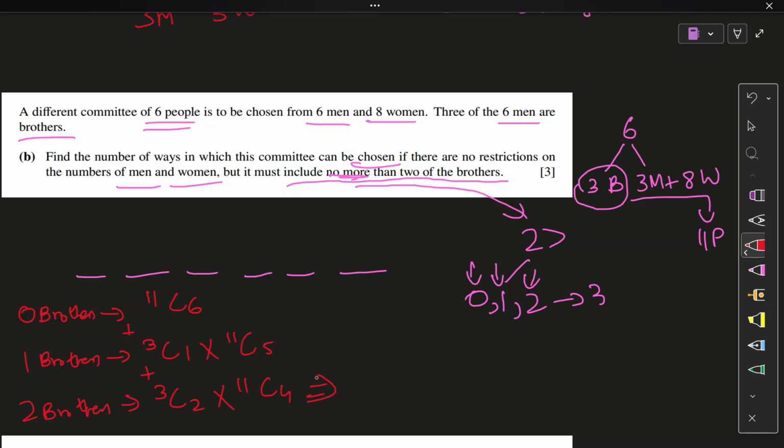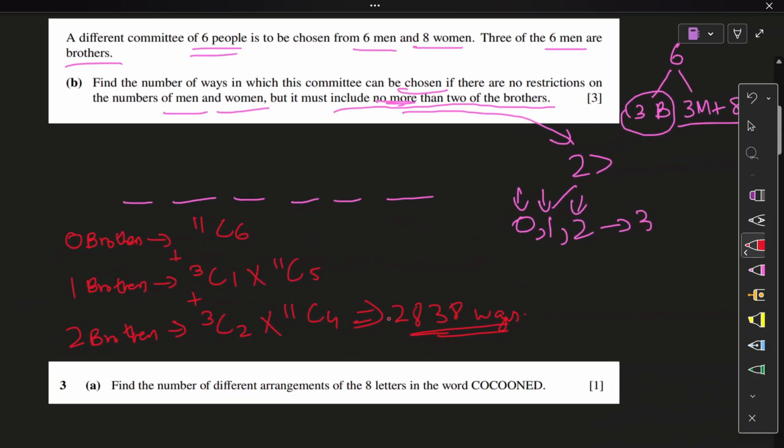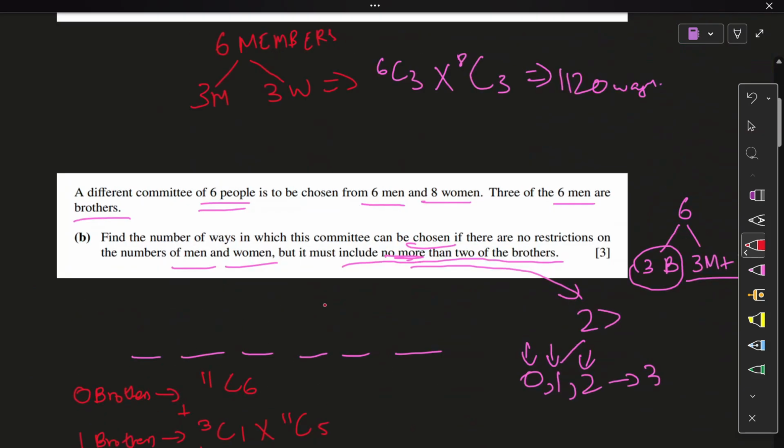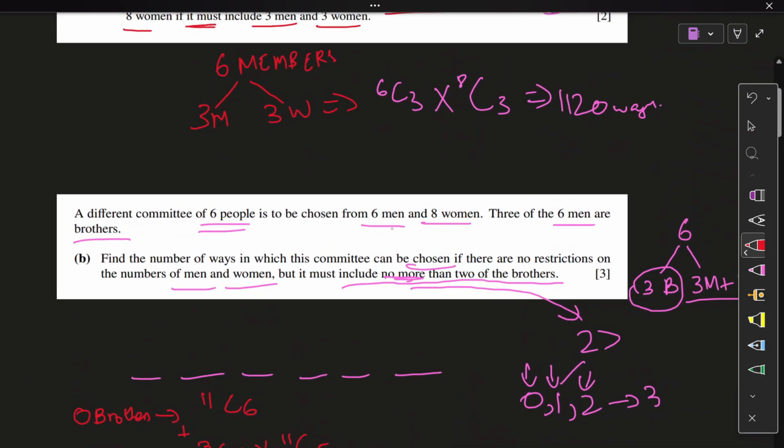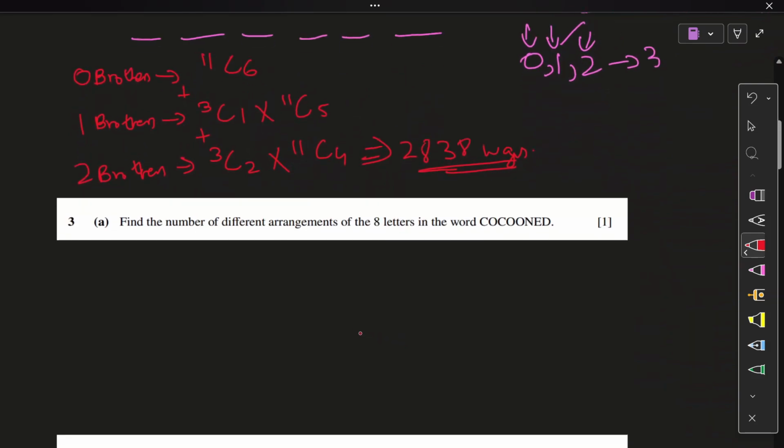11C6 plus 3C1 into 11C5 plus 3C2 into 11C4. Nice. So the answer we're getting is 2838 ways of selection. And that, my friends, is your answer. So make sure your thought process is in line. That's it. This is a very good question. I wanted more parts, but oh well.